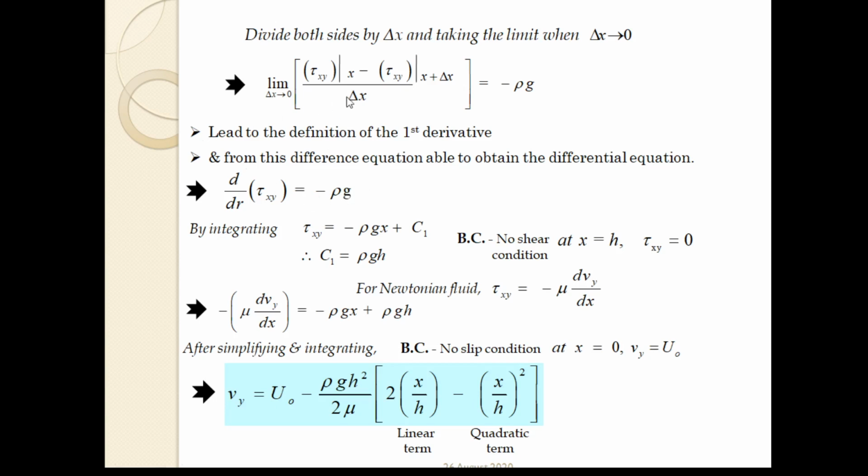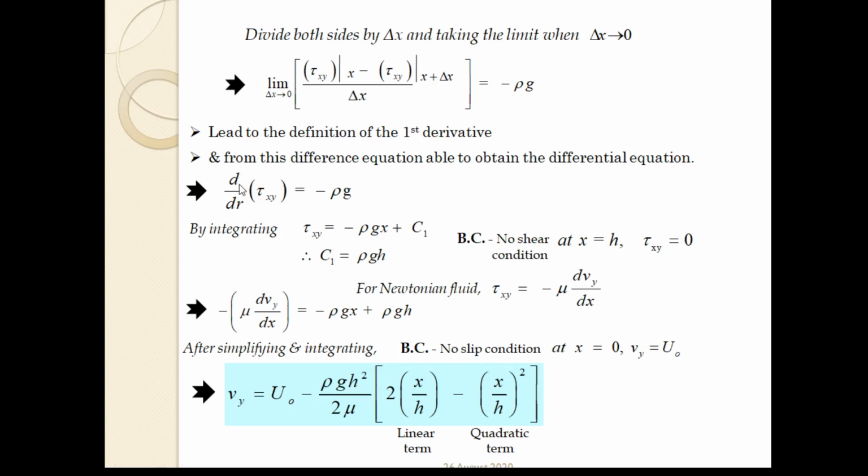So this leads to the definition of the first derivative, and from the difference equation we are able to obtain the differential equation.